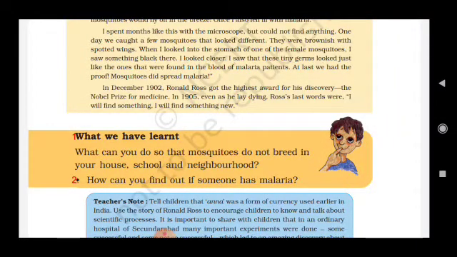One day we caught a few mosquitoes that looked different. They were brownish with spotted wings. When I looked into the stomach of one of the female mosquitoes, I saw something black there. I looked closer. I saw that these tiny germs looked just like the ones that were found in the blood of malaria patients. So at last they found out the result. After so much hardship, at last we had the proof: mosquitoes did spread malaria. So this is the special type of